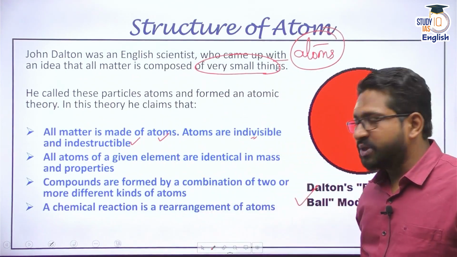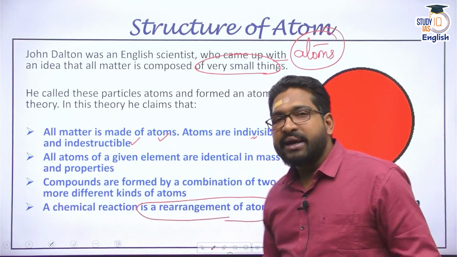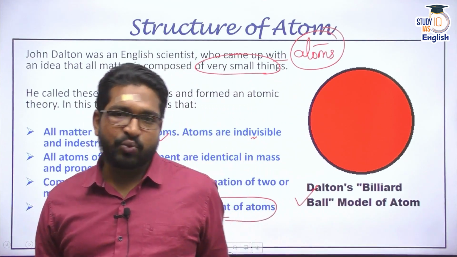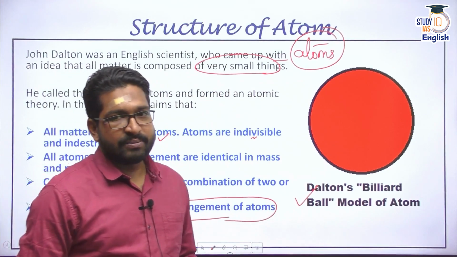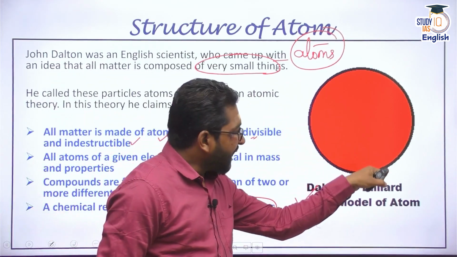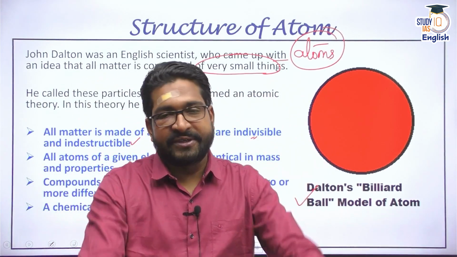And as we spoke about chemical reaction, a chemical reaction is nothing but a rearrangement of these particular atoms. We have established the rules and regulations regarding Dalton's atomic assumptions. That is why it's called a billiard ball model, where he simply said atom is something like this, but he did not go in depth of it.